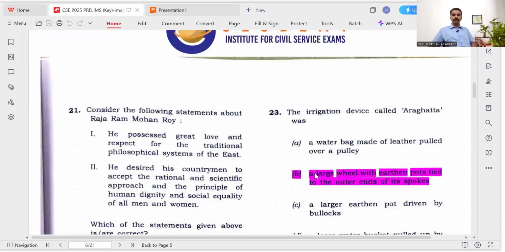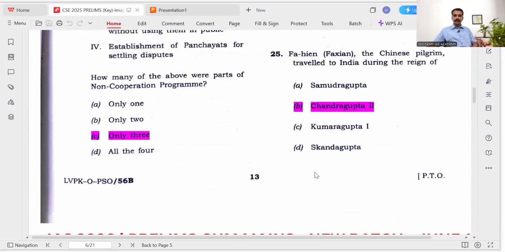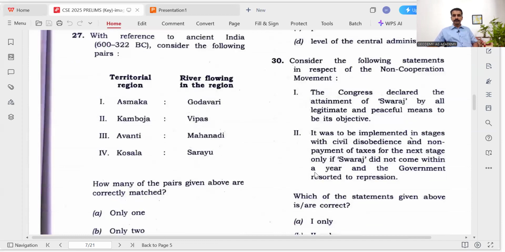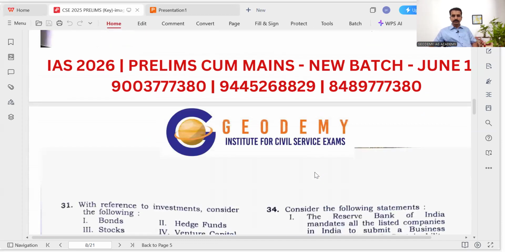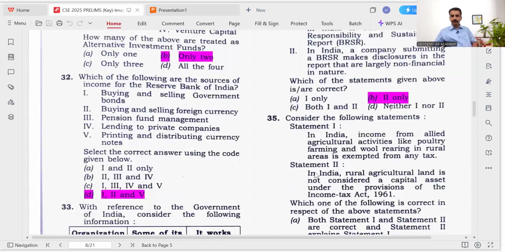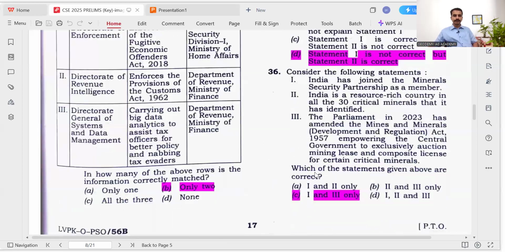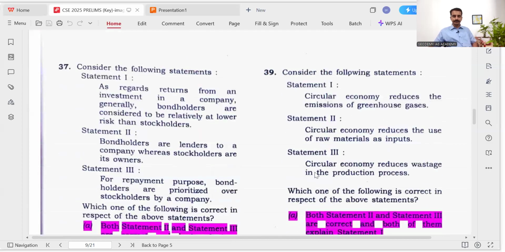Okay. And then the history questions continue here. Then the next, the geography and environmental part is, so you can note the key here. I will scroll down slowly.